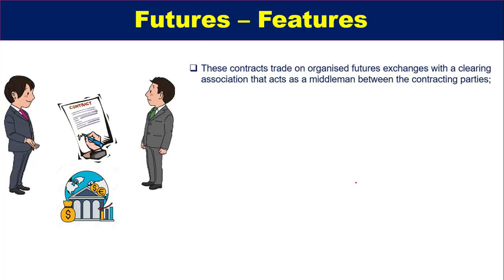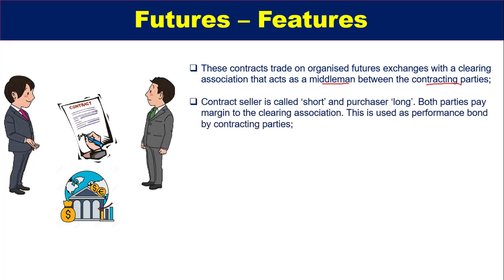So now we will discuss some of the core features of futures contracts. These contracts trade on organized futures exchanges with clearing associations that act as a middleman between the contracting parties. The contract seller is called short and the purchaser is called long, as I told you earlier, what are long positions and what are short positions. Both parties pay margin to the clearing association.